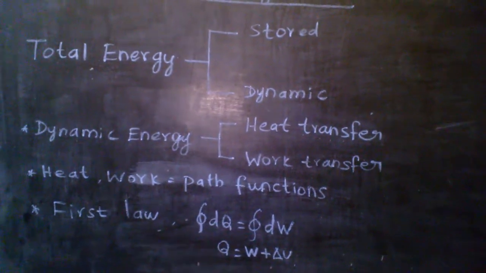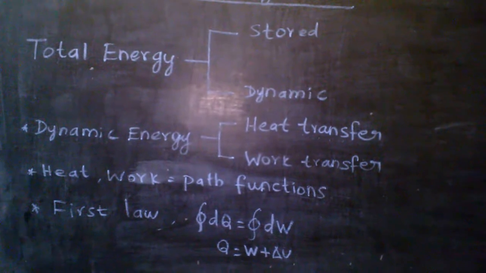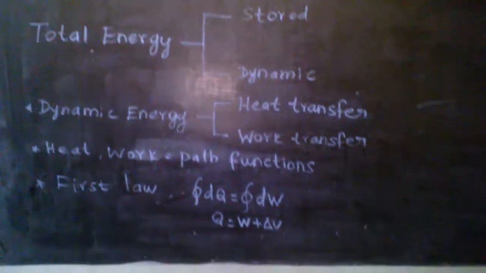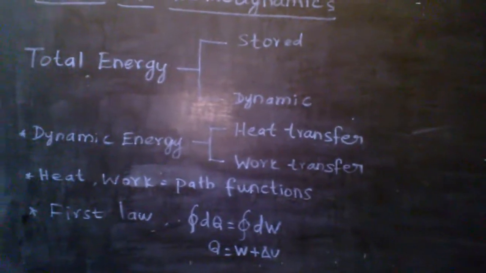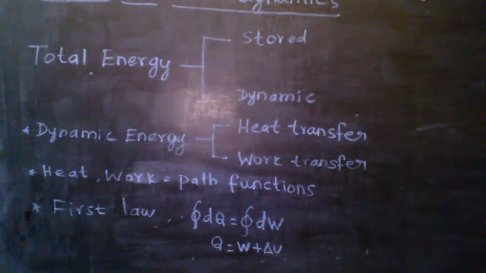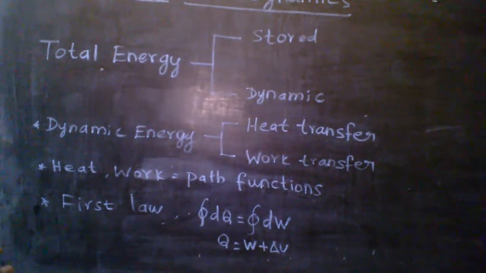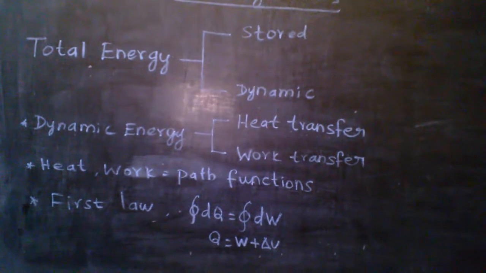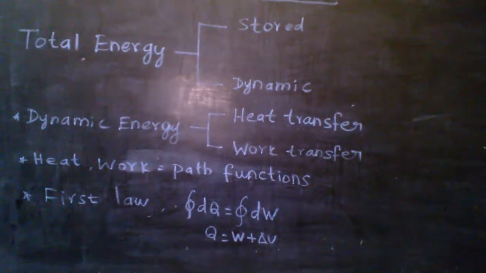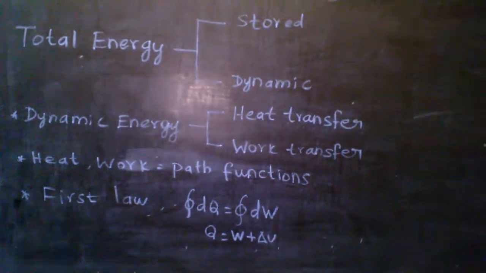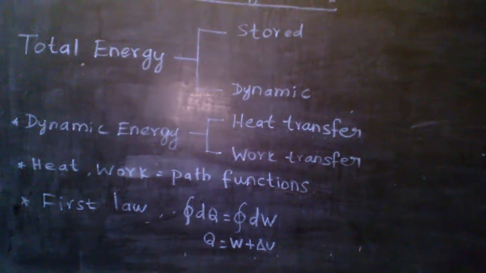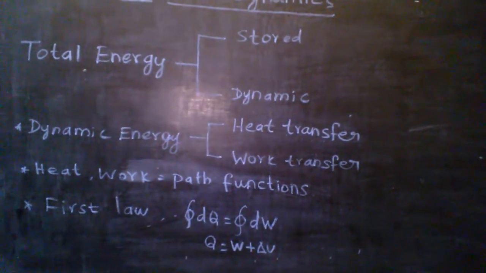In a point function, only the initial and final states are important. For example, the change in volume, final volume minus initial volume: the states are important, and the path is not important in that case. Here the path is very much important, that is, in heat and work.